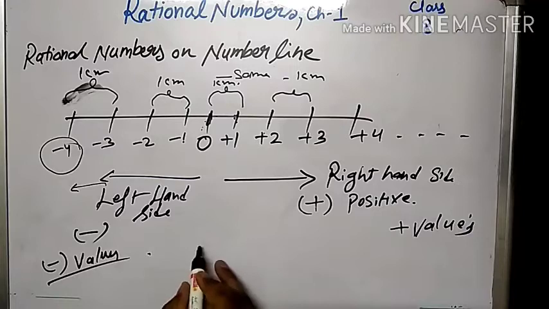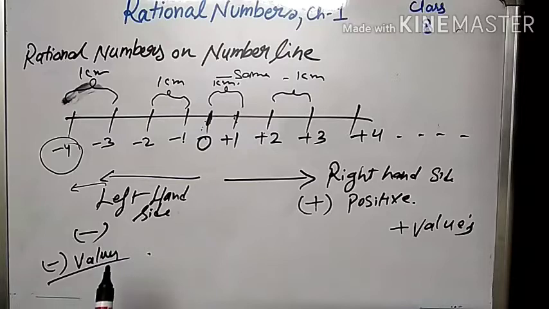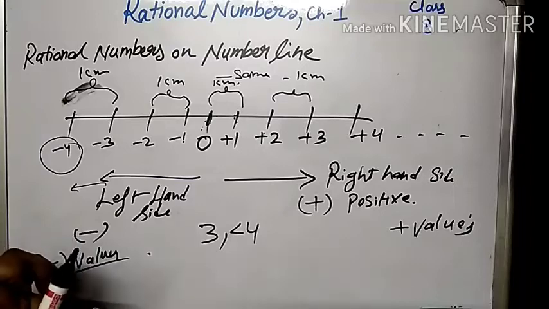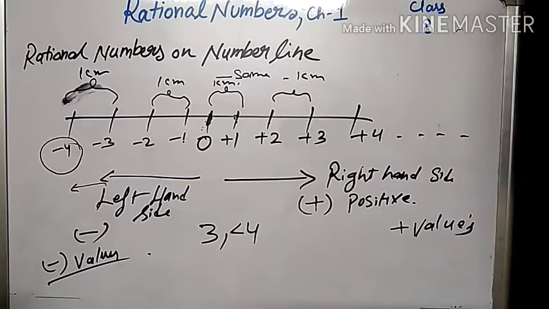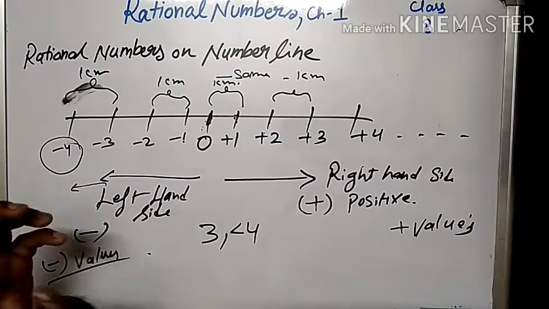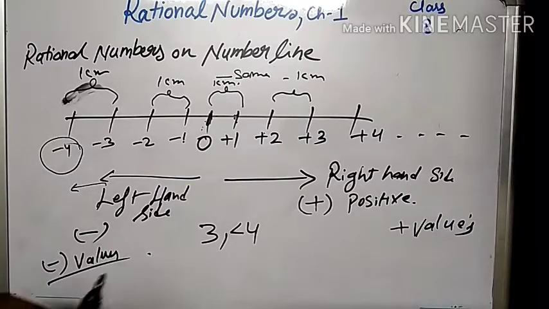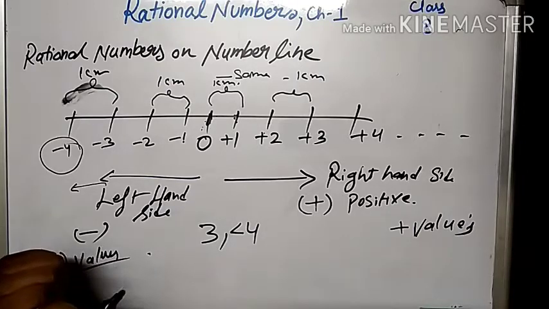Now the question comes, how to compare two given values. If both the values are positive, suppose I say 3 and 4, which of them is bigger? Automatically you will say, sir, 4 is bigger than 3, because from childhood we have studied the numbers in increasing order, the bigger number and the smaller number. From the first class we have understood which number is bigger and which is smaller, because in the smaller classes we have only studied positive numbers.